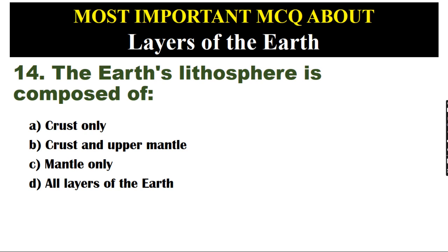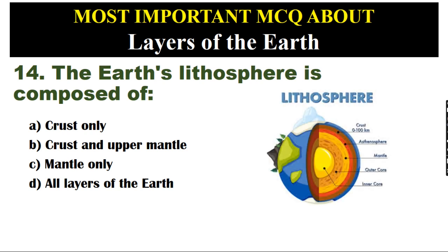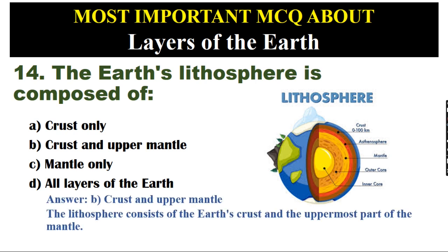The Earth's lithosphere is composed of A. Crust only. B. Crust and upper mantle. C. Mantle only. D. All layers of the Earth. Answer: B. Crust and upper mantle. The lithosphere consists of the Earth's crust and the uppermost part of the mantle.